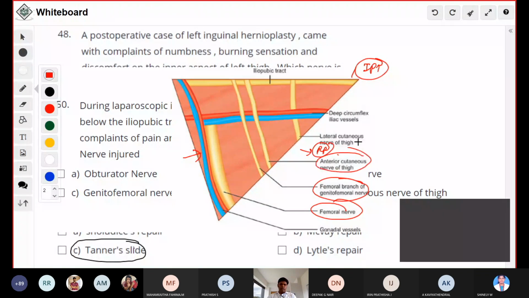So there are more chances of injury, particularly when you fire the tacker over this location. Post-operatively, the patient will have continuous pain. That's why it's called the triangle of pain. So these 2 triangles are very important, and their boundaries and contents are very important in the laparoscopic anatomy of the inguinal canal. Just hold on.